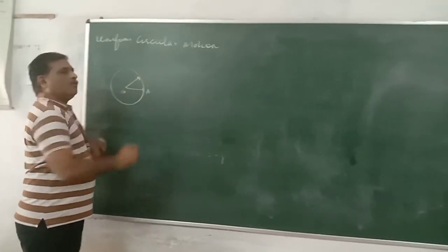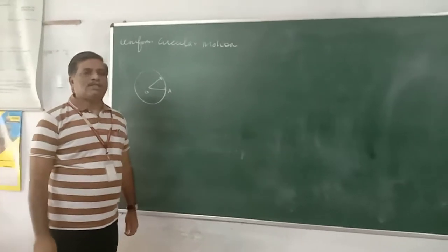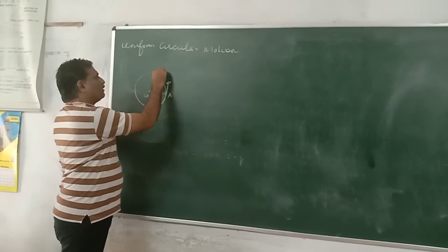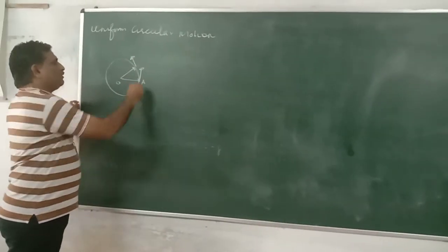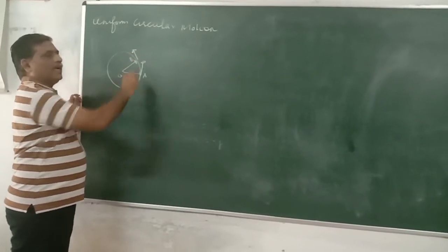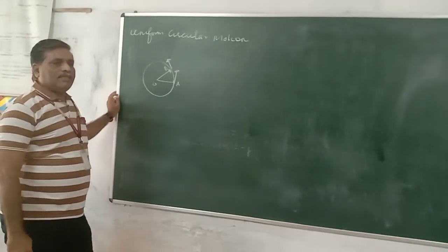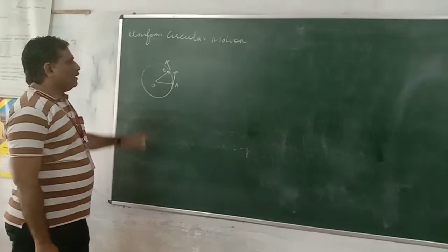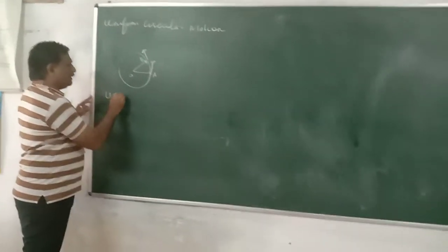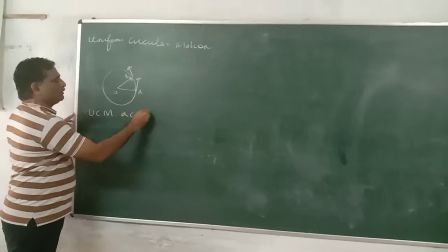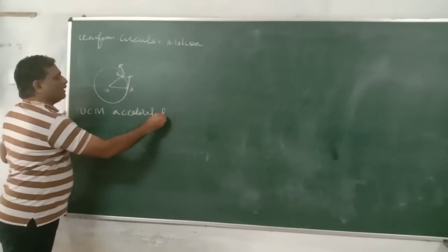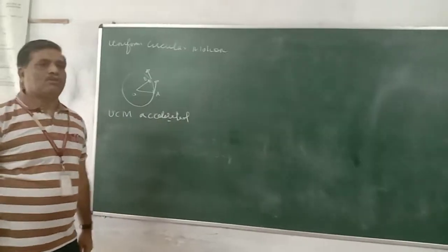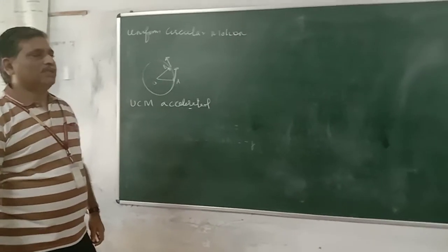Even though uniform circular motion is with a constant speed, it is called accelerated motion. This is the direction of velocity at A, and this is the direction of velocity at B. You can see that though the magnitude of velocity is constant, its direction is continuously changing at every point. Therefore, UCM is accelerating. This is a very important thing in case of UCM. Even though the speed is constant, uniform circular motion is accelerated motion.